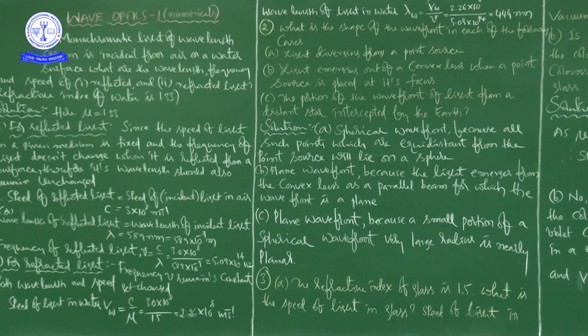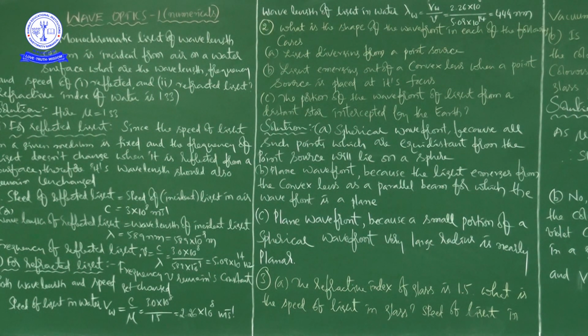For example, a light is going to travel from air to water here. A certain amount of energy is absorbed by the water medium, and a certain amount of energy will pass through the water medium, so it goes to the bottom of the vessel. Otherwise, if there is another medium after water, it will pass through that medium also, based on the situation. Suppose all the light is absorbed, then you can't expect any refracted light. Suppose the light is totally internally reflected, then you can't see any refracted light after the water medium, right?